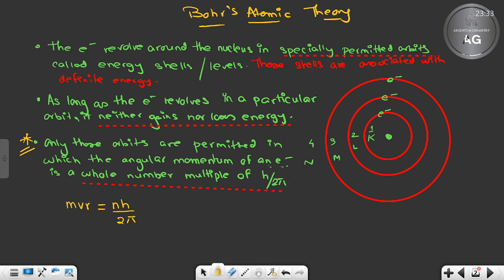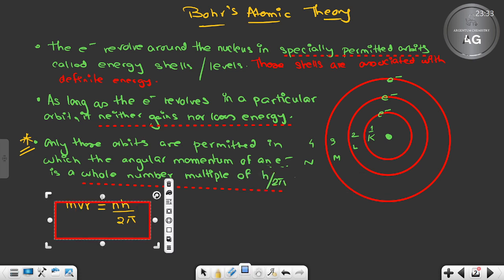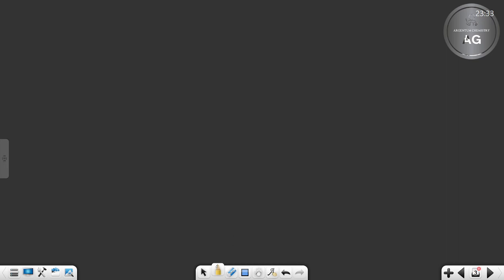Now this can be h by 2 pi, this can be 2h by 2 pi, that is ultimately h by pi, that can be 3h by 2 pi, that can be 2h by pi. Many things can be, but it has to be a whole number multiple. Anything other than a whole number multiple won't be permitted as an orbit. Clear? Bohr's third postulate clear to everybody? Any doubt regarding Bohr's third postulate? No. Clear?